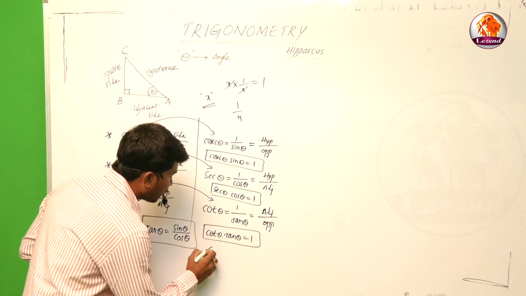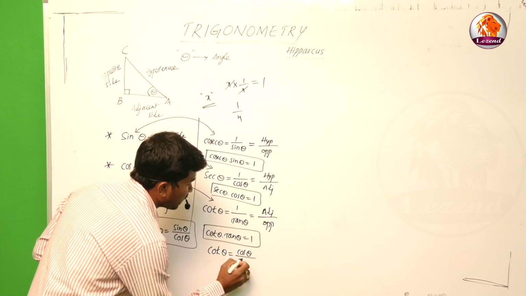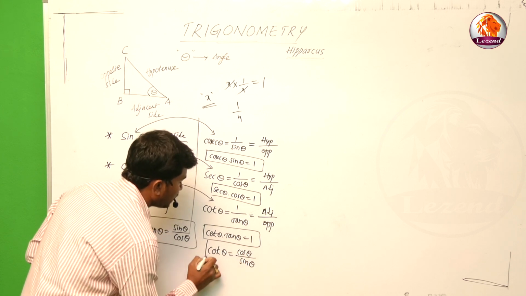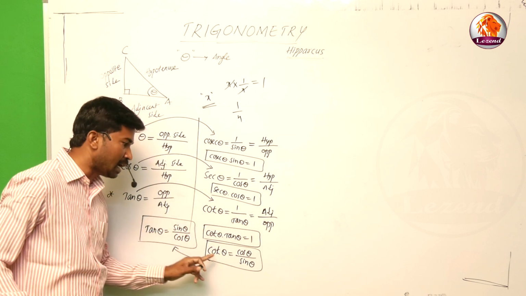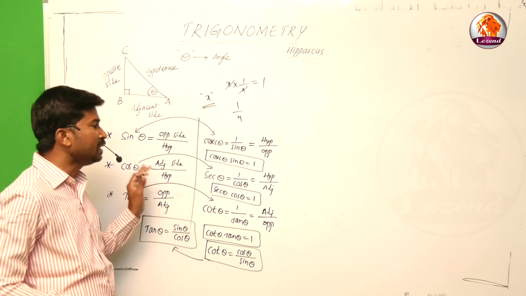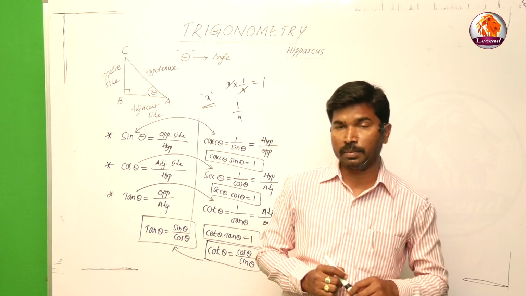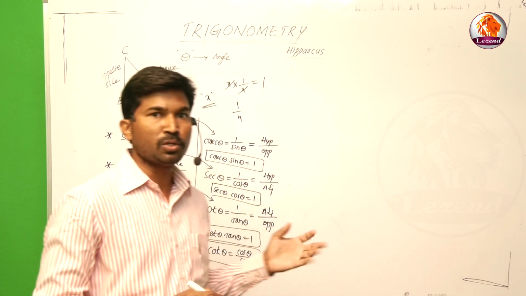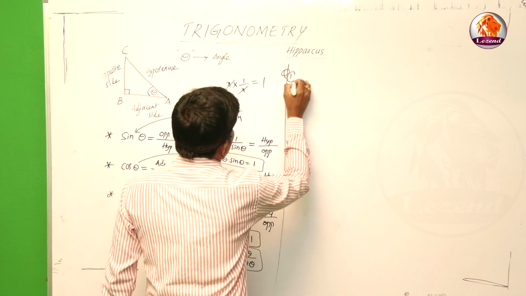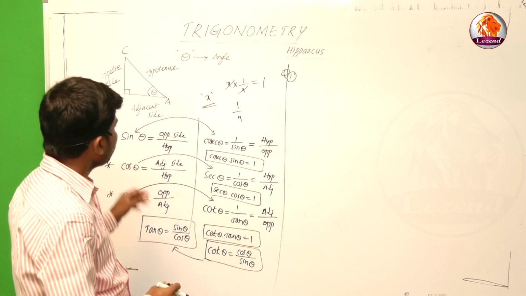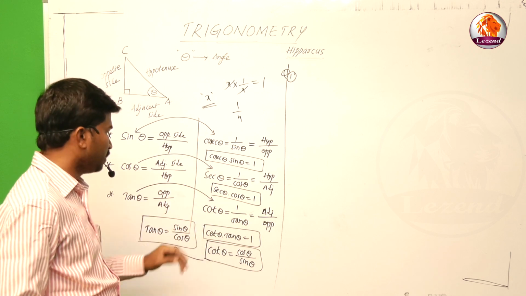Similarly, we can say that cot theta is equal to cos theta by sin theta. Why? Because cot is the reciprocal of tan. That's why tan is equal to sin by cos, and cot is equal to cos by sin. These are the basic information about the trigonometric ratios and their reciprocals. Just keep them in mind, because we will use these in applications while solving problems. Up to now we know all the concepts about sin, cos, tan and reciprocals, and these are notes 1, 2, 3, 4, 5.